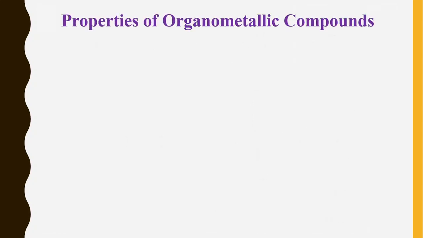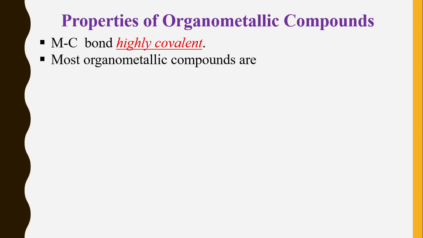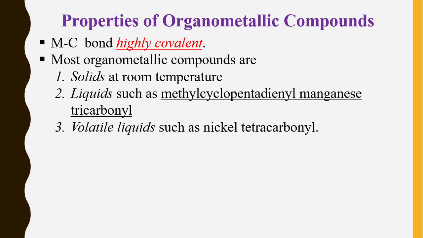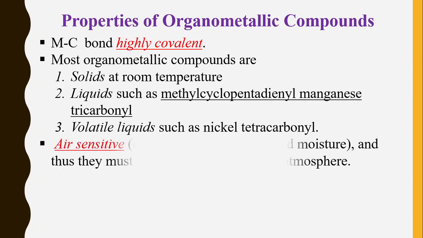Let's move to the properties of organometallic compounds. Metal carbon bond is highly covalent. Most organometallic compounds are solids at room temperature. Liquids such as methylcyclopentadienyl manganese tricarbonyl. This is an example of a liquid organometallic compound. And volatile liquids such as nickel tetracarbonyl.